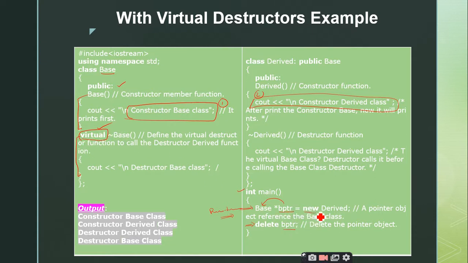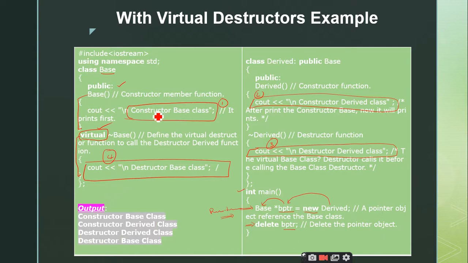So here the derived class has been assigned to this bptr. Therefore, it will go and check the derived class for its destructor. So here it is going to print this statement. That means it is going to invoke the derived class destructor first, and then it will come and invoke the destructor of the base class. So this is the order in which the constructors and destructors are called.